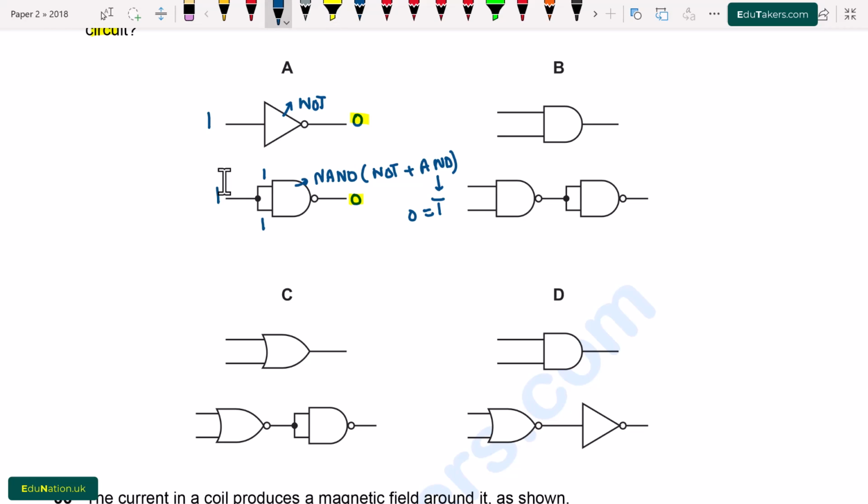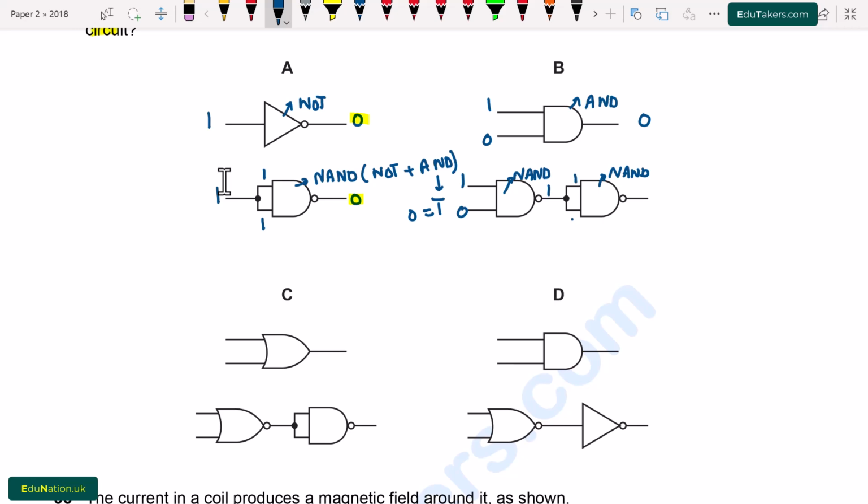Now we see the circuit B. Here first of all this is AND gate. This is NAND gate. Again there is NAND gate. I suppose the inputs are 1 and 0 for both of these circuits. When 1 and 0 are combined by the AND gate, here will be output 0. So when 1 and 0 is combined by the NAND gate, here will be 1.